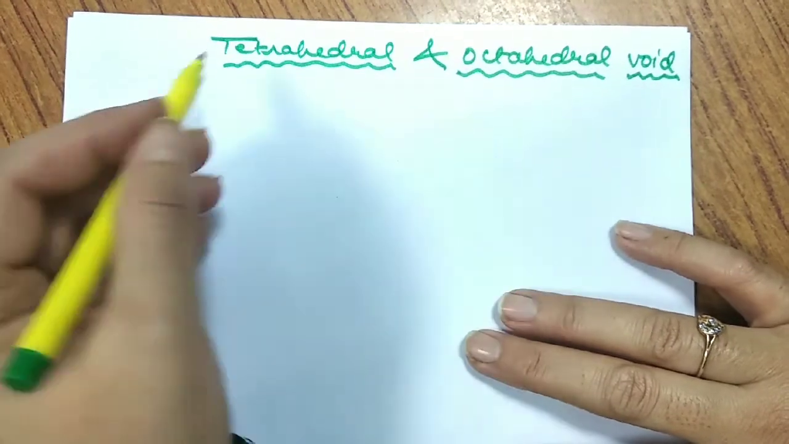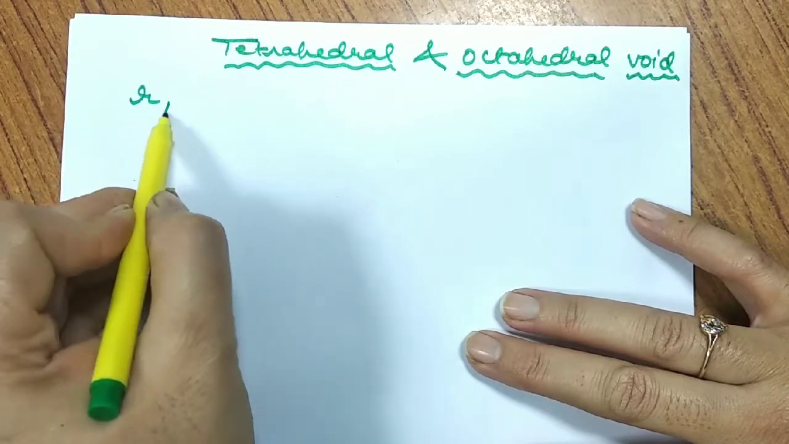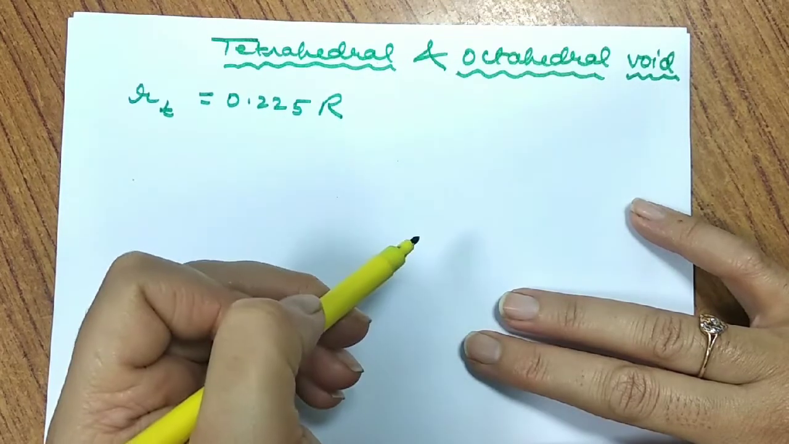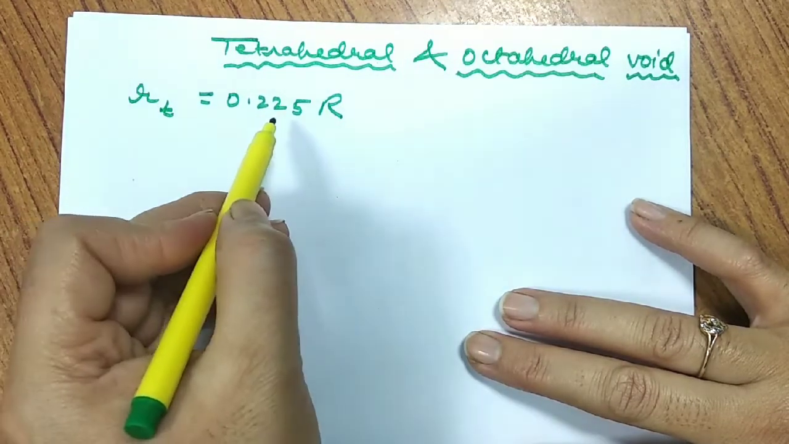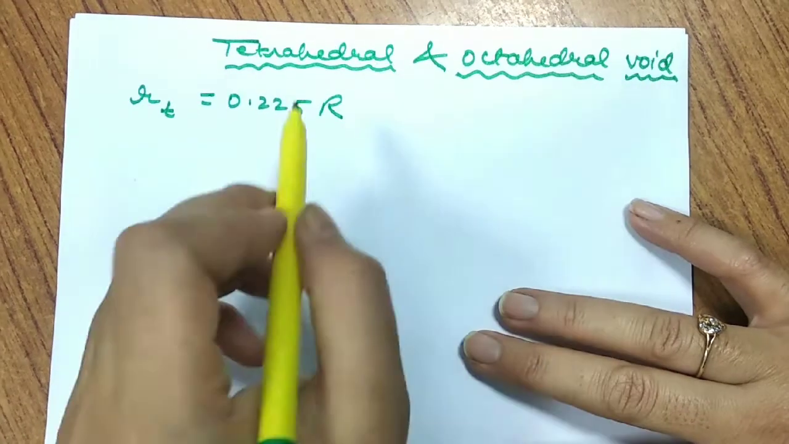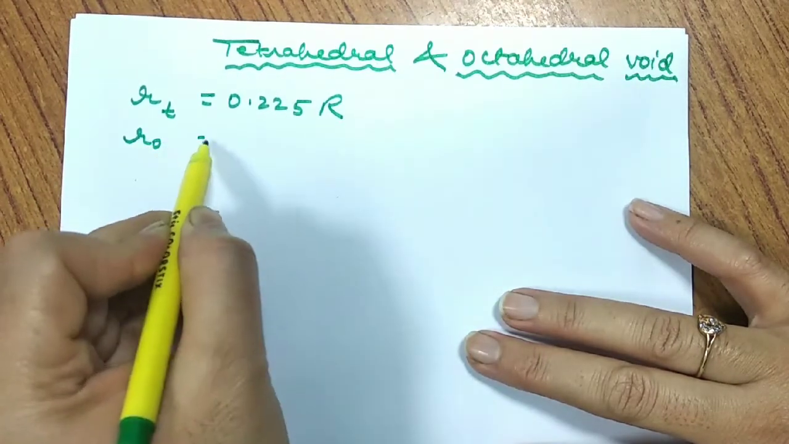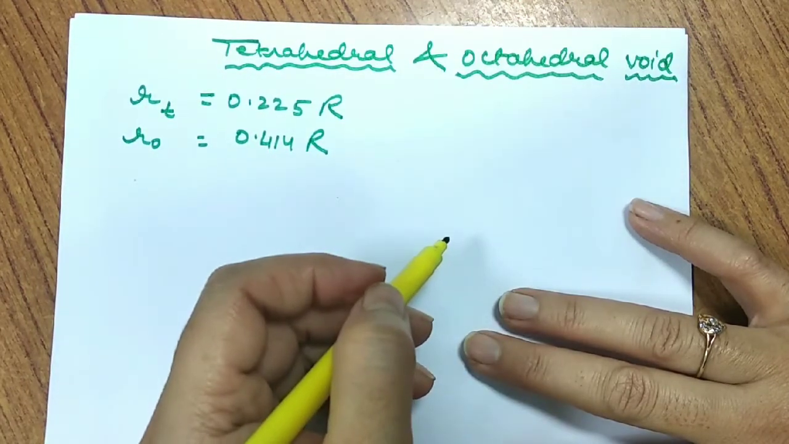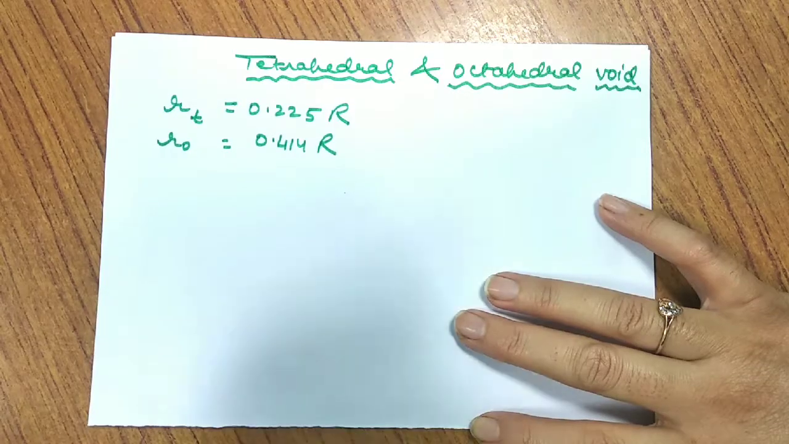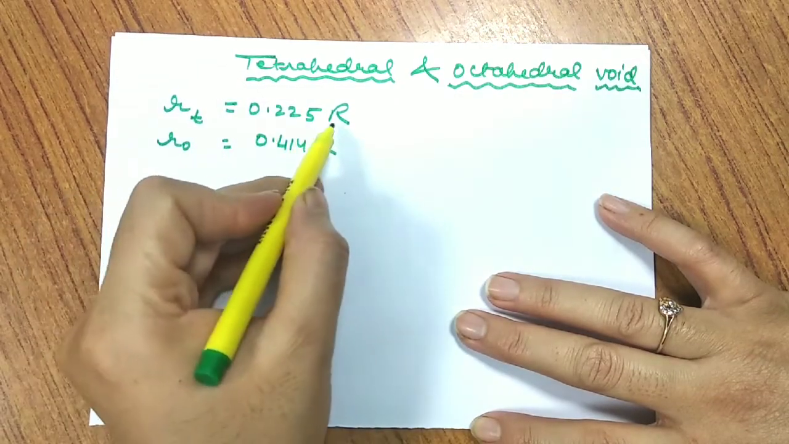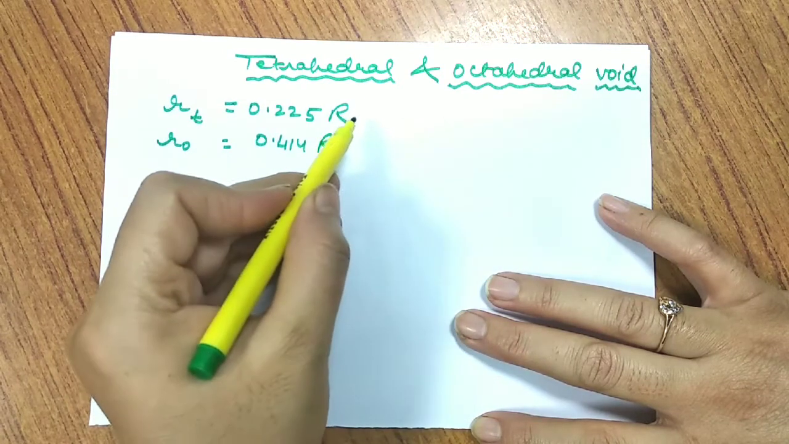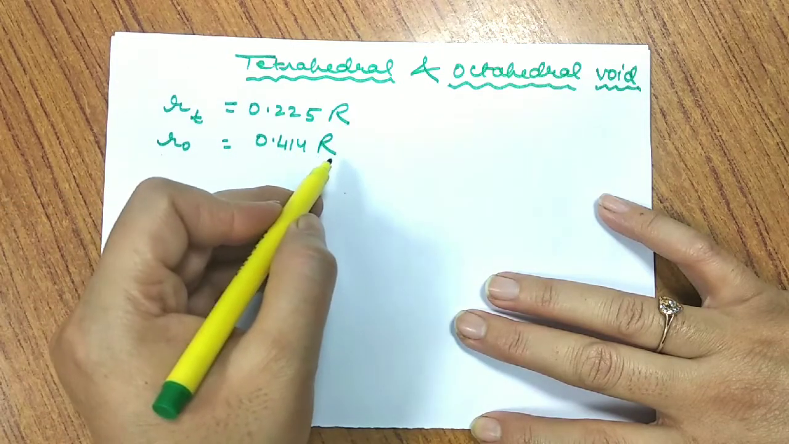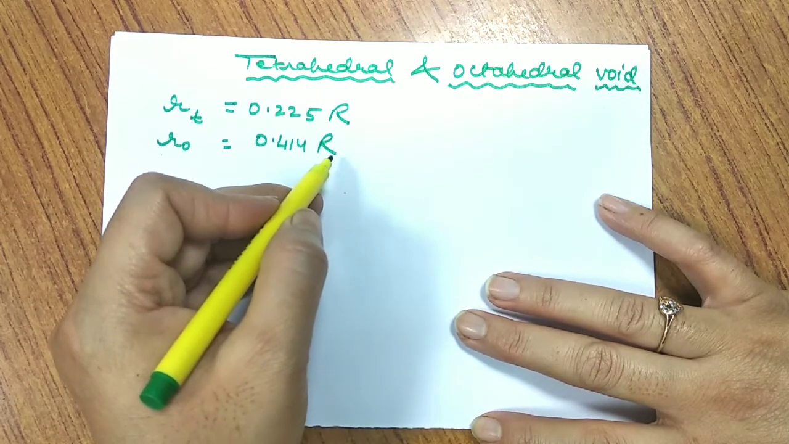First of all, when we talk about the radii of these voids, they are related to the radius of the sphere. The radius of tetrahedral void is 0.225 as compared to the radius of the constituent particle or the sphere, whereas the radius of octahedral void is 0.414 times the radius of the sphere. Sphere means constituent particle.